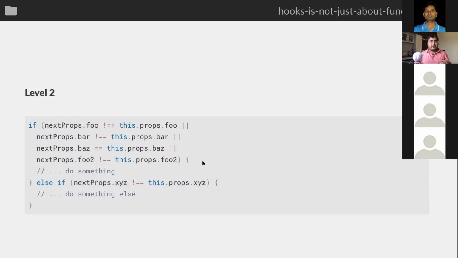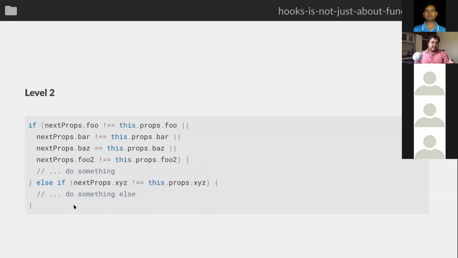And even if you think that logically both of them are not going to change at the same time, even if you're controlling your parent, you still can't be sure, because React can decide to merge two updates in the parent. If the parent is doing two set states, instead of having two updates, you effectively have one update. So depending on how your parent is doing the props change, this might cause some kind of a problem.